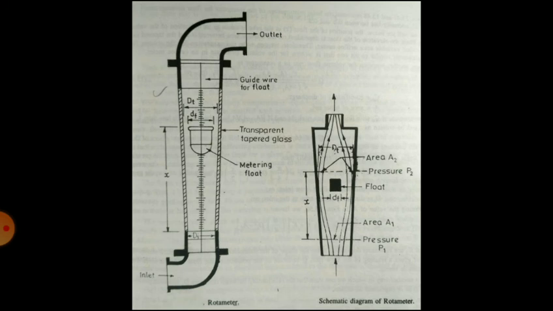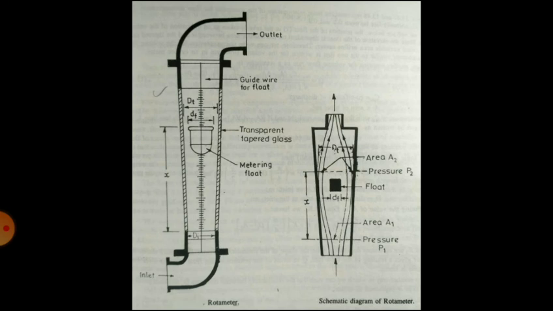Now a rotameter is a constant pressure drop variable area flow meter. It consists of a vertical tapered tube with a float which is free to move within the tube. So there is a tapered glass tube, a vertical tube, and inside that vertical tube there is a float which is free to move in an upward or downward direction due to the flow.